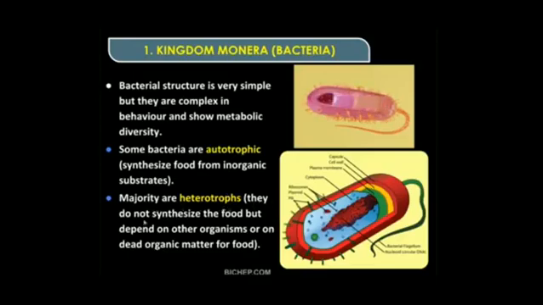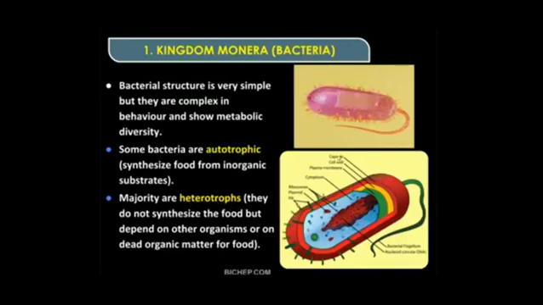Heterotrophs means what? They do not synthesize the food but depend on other organisms or on dead organic matter for their food purpose. So they are called the heterotrophs. So some bacteria are autotrophic and the majority are heterotrophs.